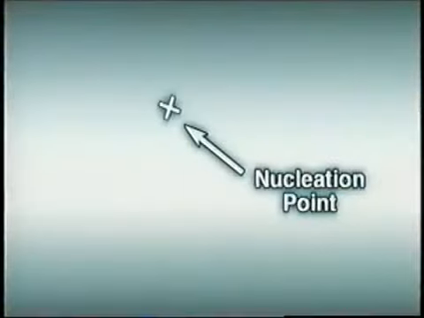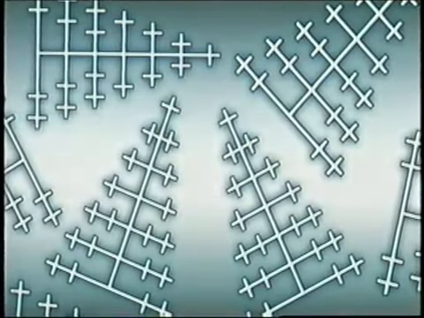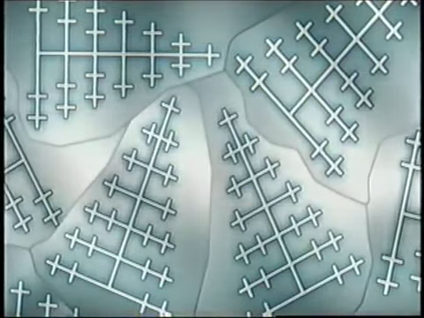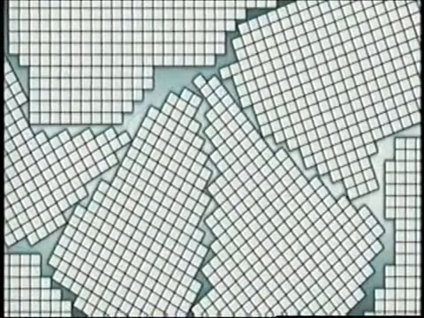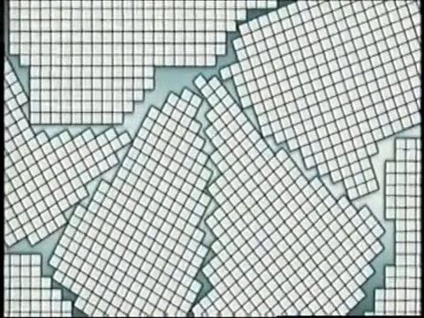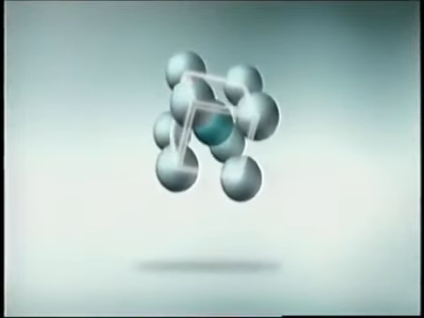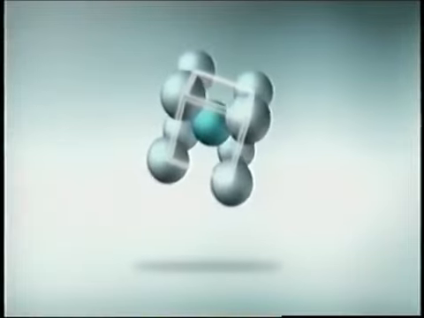Molten steel solidifies by forming crystals called grains, just like water starts to form ice crystals when the temperature reaches 32 degrees Fahrenheit or 0 degrees Celsius. As the grains grow together, they form irregular boundaries where they meet. Each grain is made up of millions of iron atoms arranged into cubic microstructures called space lattices. At room temperature, the iron atoms are arranged in a body-centered cubic, or BCC space lattice.